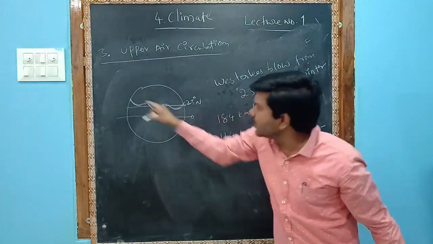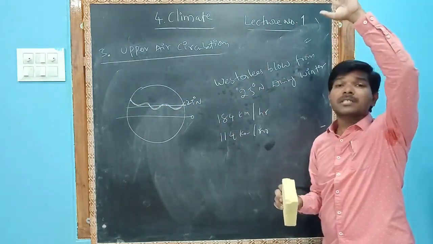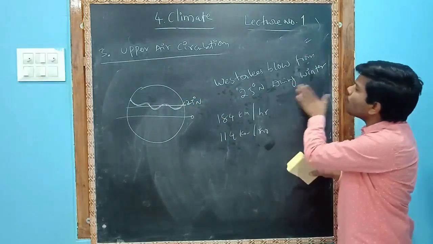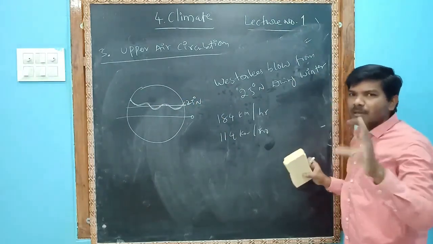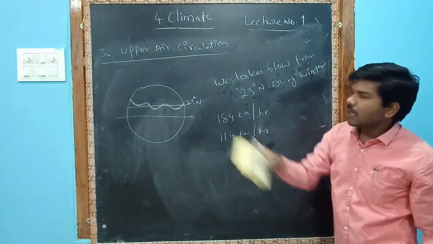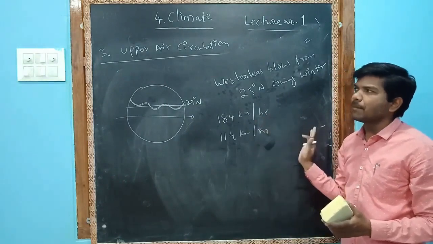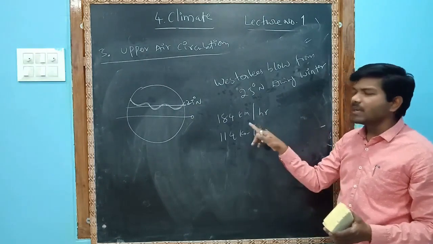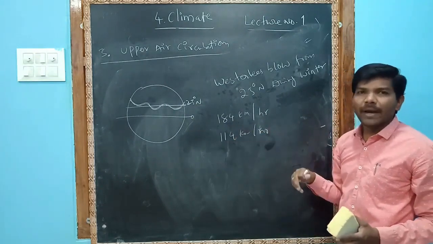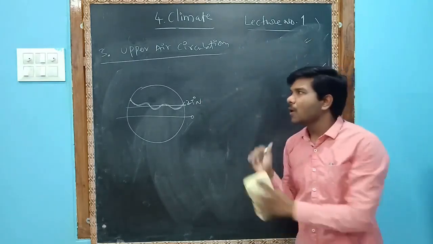In this part, they are located 12,000 meters above, but they blow only during the winter. In summer they will not blow, because in summer they are not available there. So these are called upper air circulation. They may be destructive, and the speed varies. Okay, next. I hope you understand now.